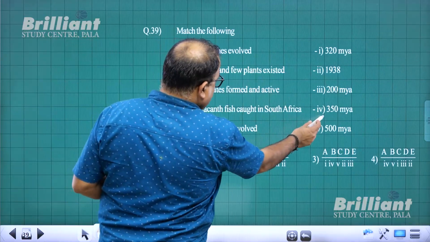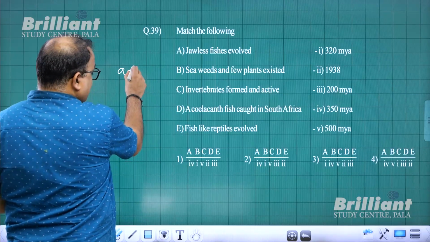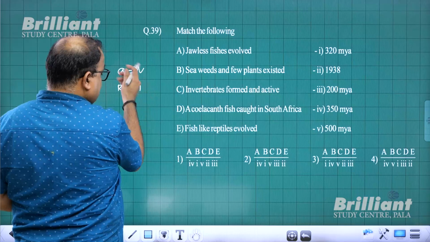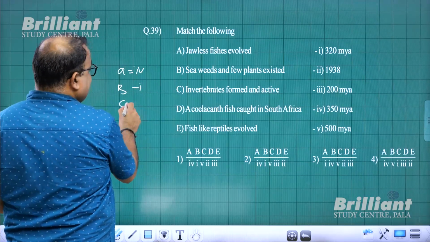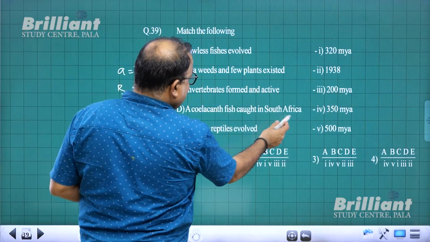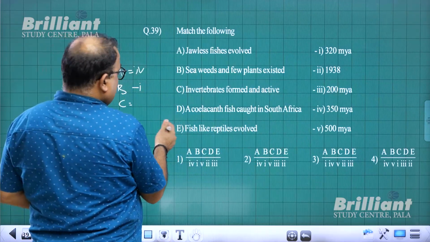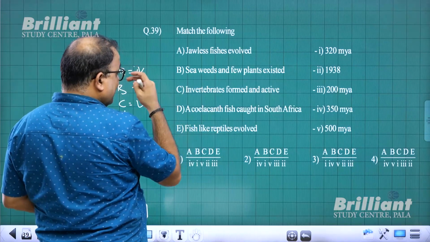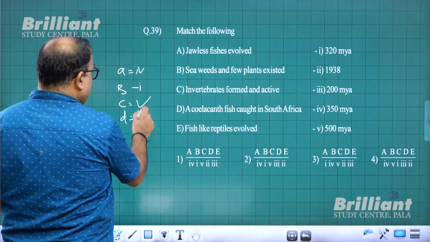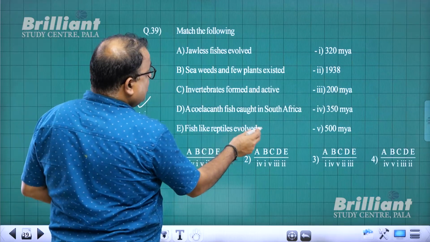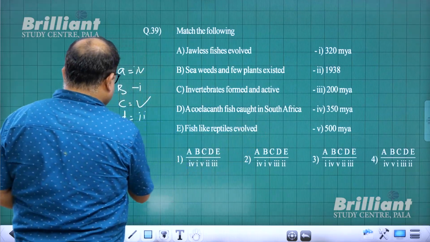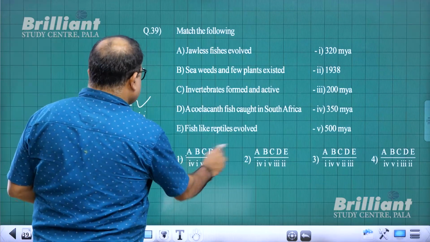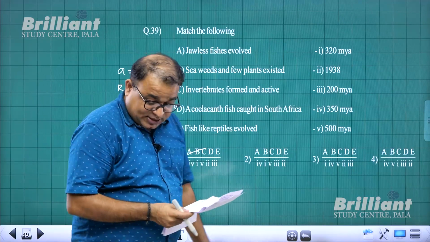A is 4. B, 3 2 1, so 4 1. C, invertebrates were formed and active 500 million years ago, so 5. A coelacanth fish caught in South Africa in 1938, 2. And fish like reptiles 200 million years, 3. So E is 3. 4 1 5 2 3. Answer is 1. So for question number 39, answer is 1.